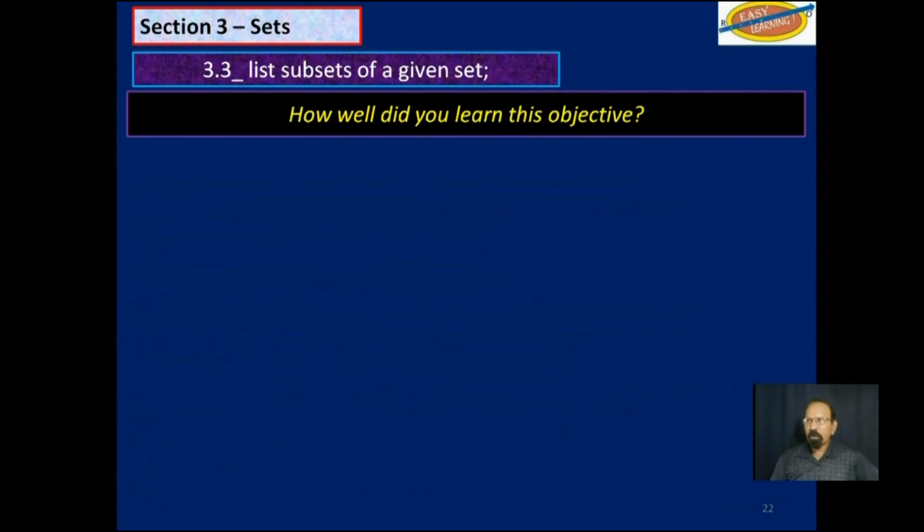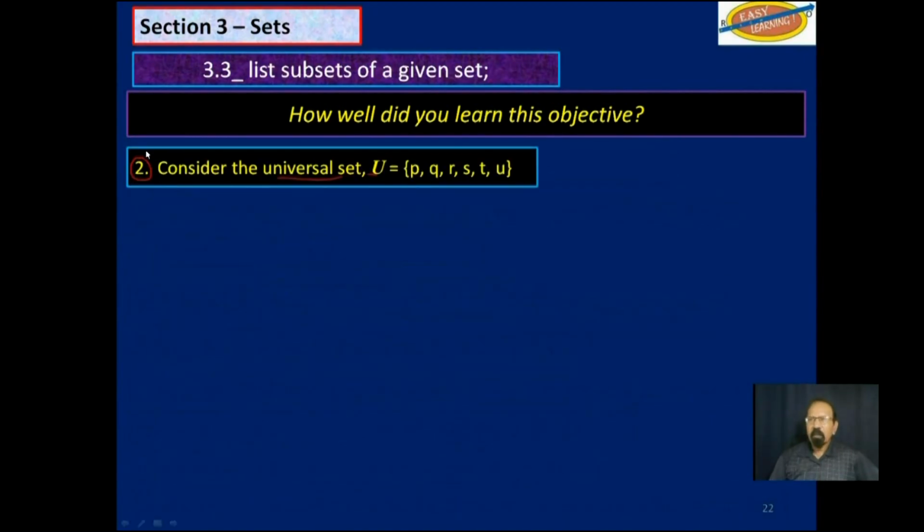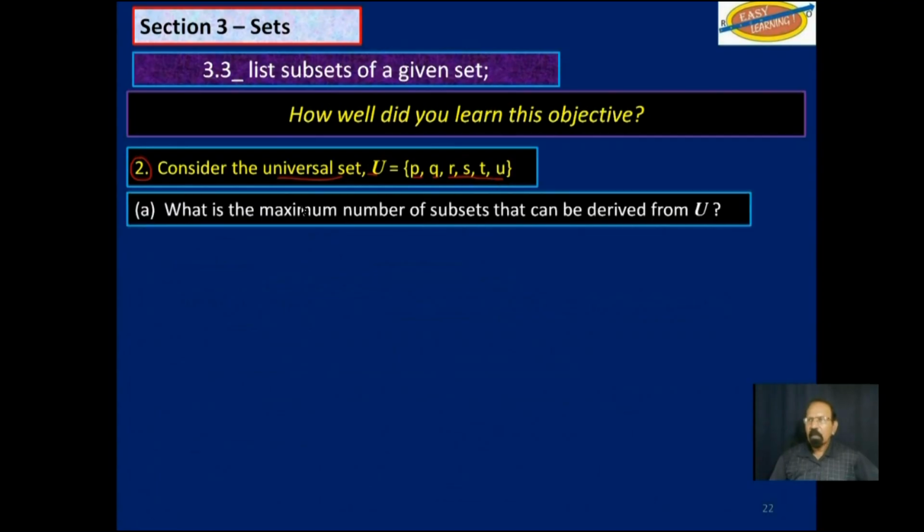Let's look at review question 2. Consider the universal set U that has elements P, Q, R, S, T, and U. Now, what is the maximum number of subsets that can be derived from U? 2, 4, 6. Well, we have 6 elements there.